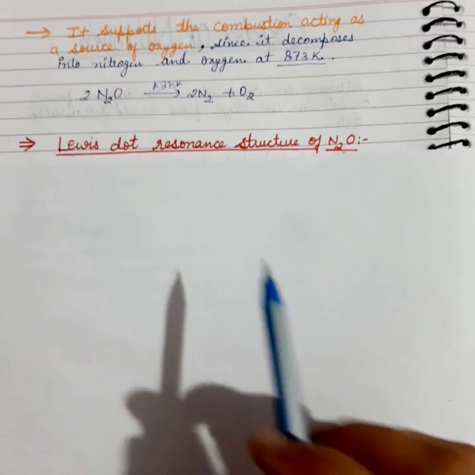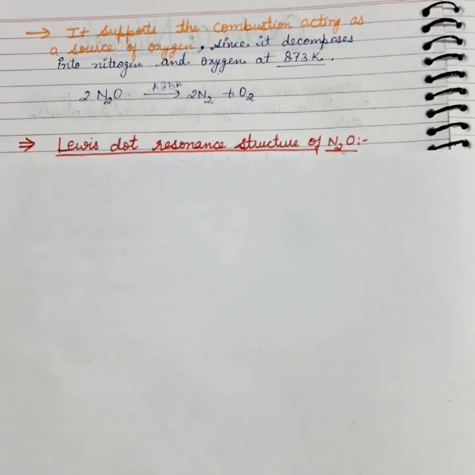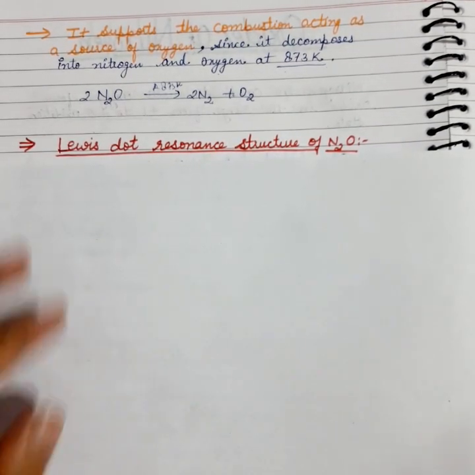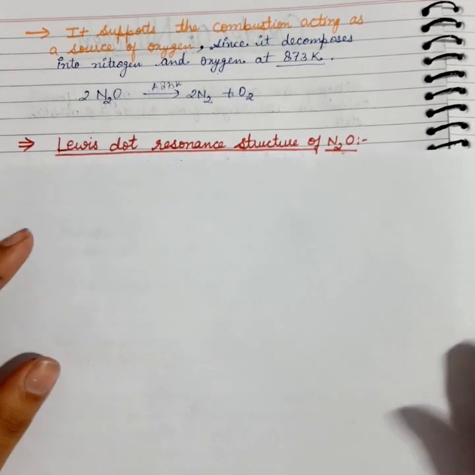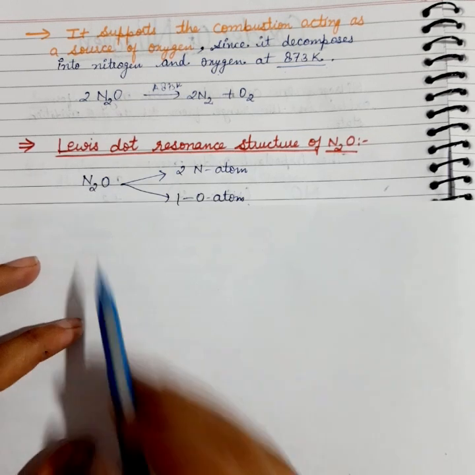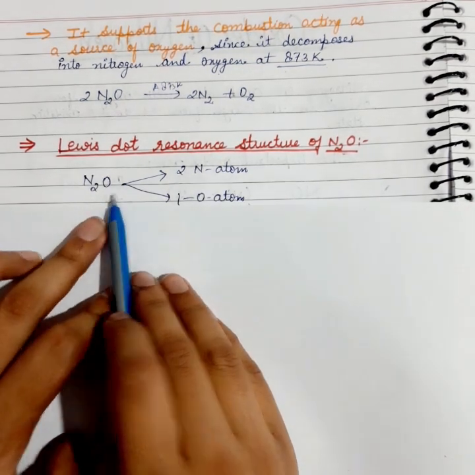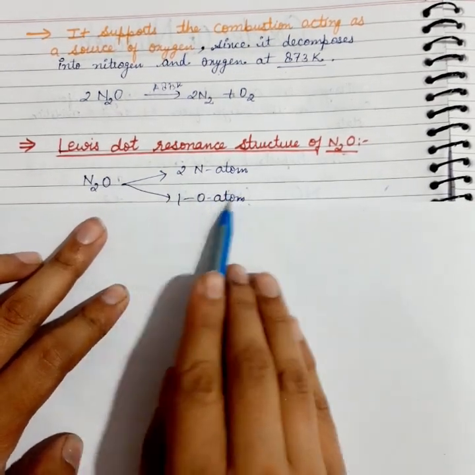Now come to the Lewis dot resonance structure of N2O: how the atoms are arranged and how the electrons in the atoms are arranged. We know that N2O contains two nitrogen atoms and one oxygen atom.